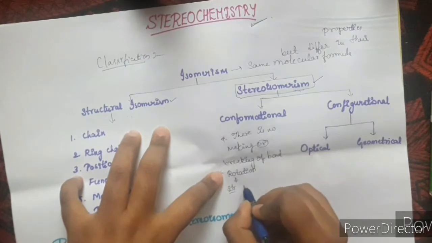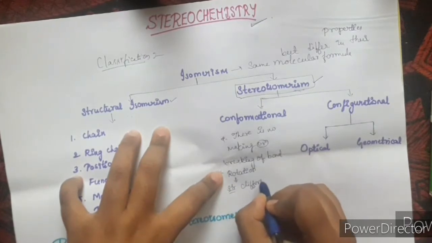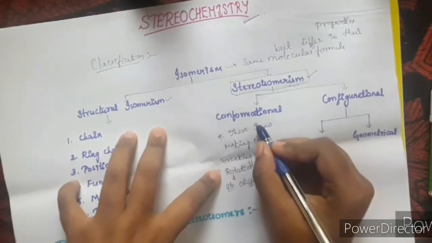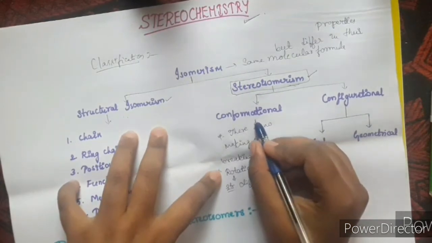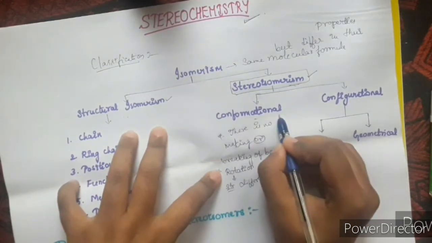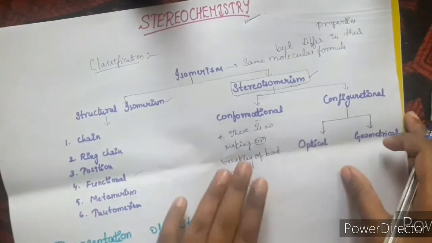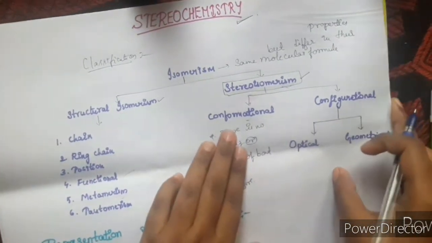Upon rotation the structure differs and gives the conformers. The conformers come under the conformational isomerism. The different conformers we will study under the conformational isomerism.